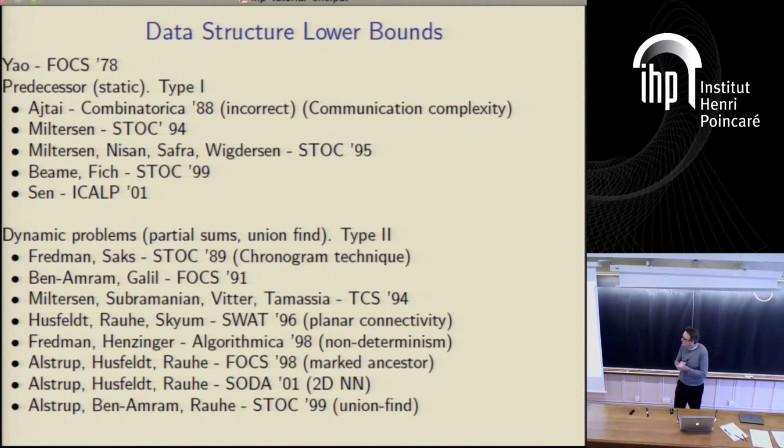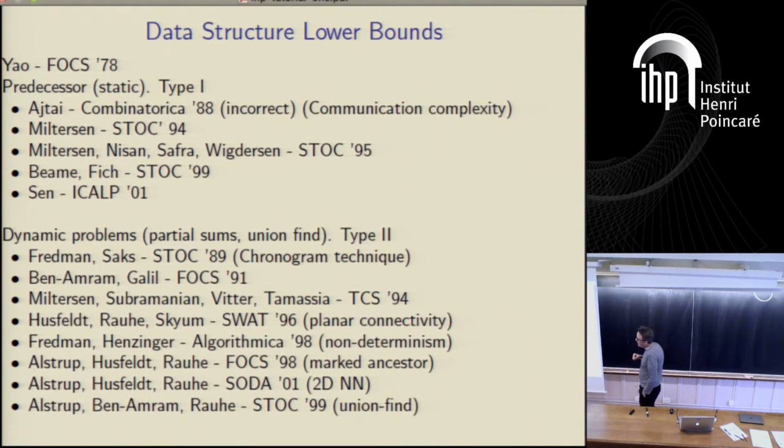So here's a brief potted history, well, old history, of data structure lower bounds, just to give you, for those who are not familiar with the field, a picture of what's going on. The cell probe model was probably invented by Minsky and Papert, but in the setting we're interested in, we'll say Yao in 78. And then 10 years afterwards, you'll see, there are big gaps. A number of lower bounds for static data structure problems were proved by Itai, Milton, Beame, Fich, and others.